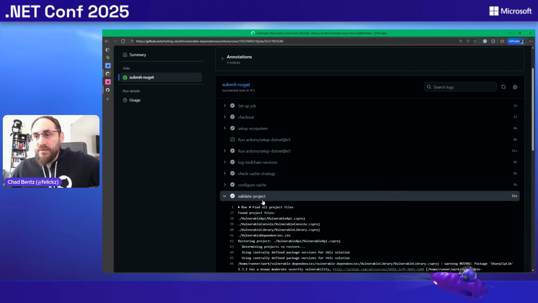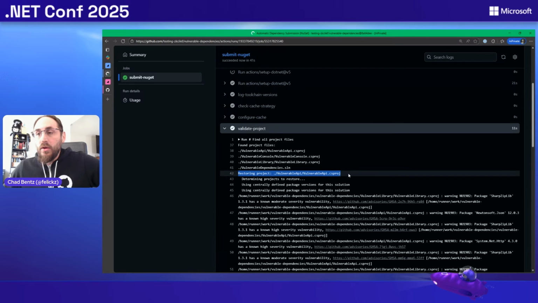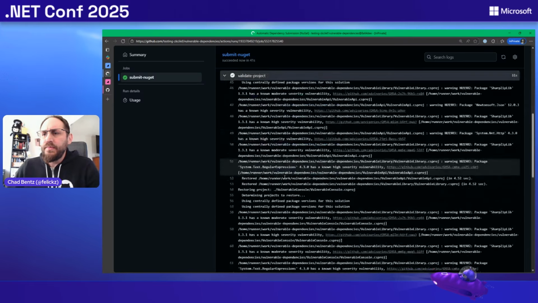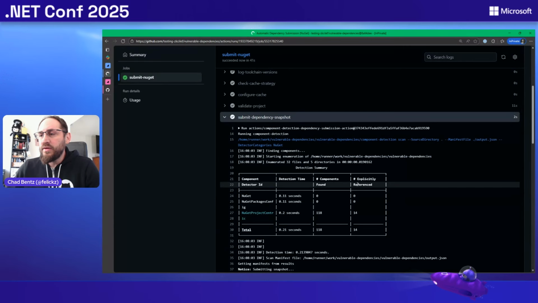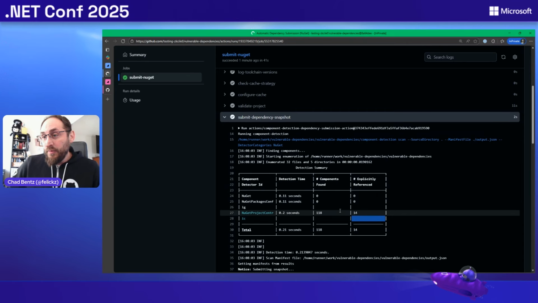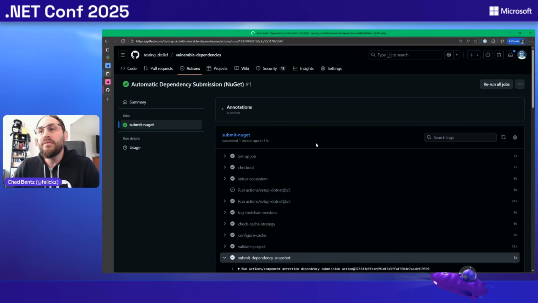So if I go all the way down to, right, it's getting the code for the repo into this GitHub action, and it's running a restore on all of our projects with a solution if it's here. End result of that is we have all of the dependencies that were used on disk here, and you can see the number of dependencies that were explicitly referenced in our project, 14. But total of components found is 118. So the vast majority of the dependencies you're using, even in .NET, are all coming transitively down through NuGet. So without that information, doing vulnerability reporting is not giving you the full picture here.